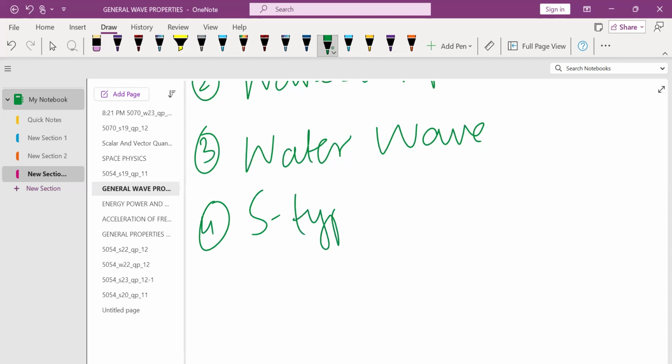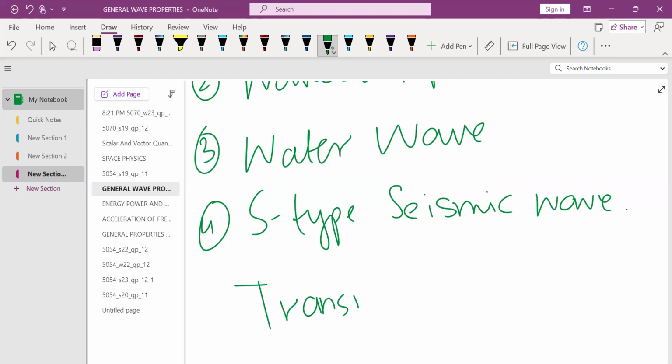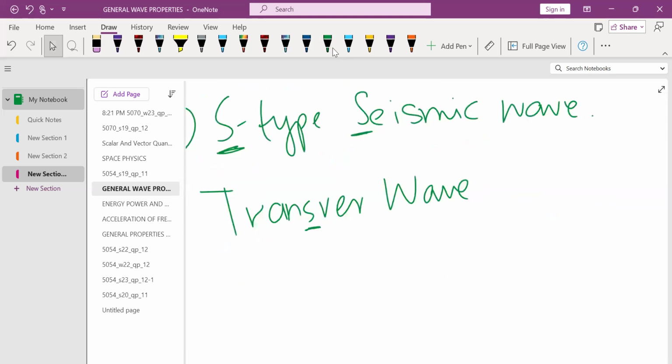S-type seismic waves are transverse waves. We also have P-type seismic waves, which are longitudinal waves. To remember that the S-type are the transverse waves: remember, transverse has an S in its spelling, T-R-A-N-S-V-E-R-S-E wave, and the S is for S-type seismic waves. By this, you can easily remember that the S-type seismic waves are the transverse waves.